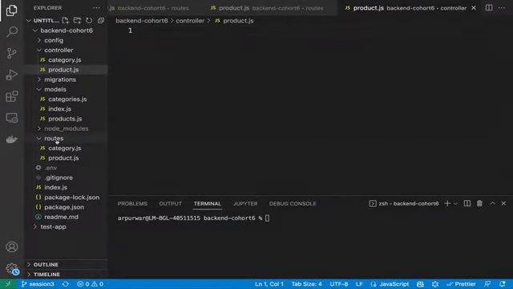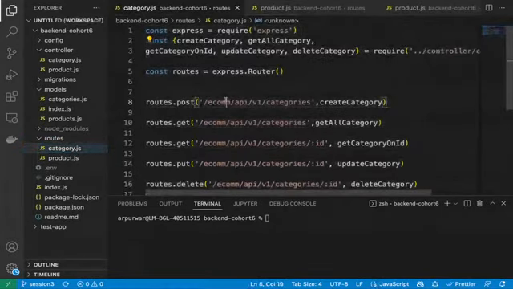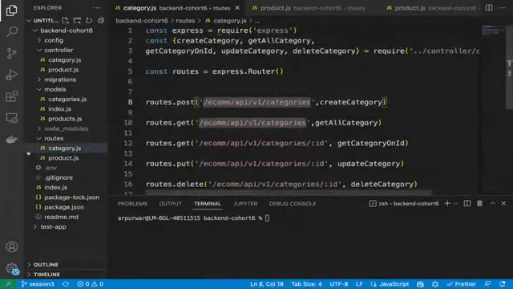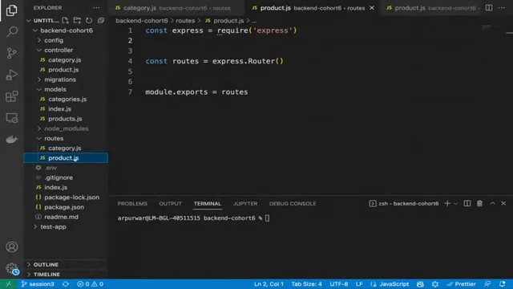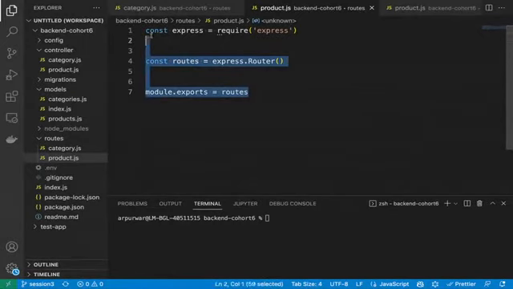Then inside routes, earlier index.js was there. Now I have modified this file to category.js. Everything is the same. I have not changed anything inside here. I just changed the name here, category.js. And then created a duplicate file of this and named it product.js. In this product.js, only the express router configuration is there, nothing else.